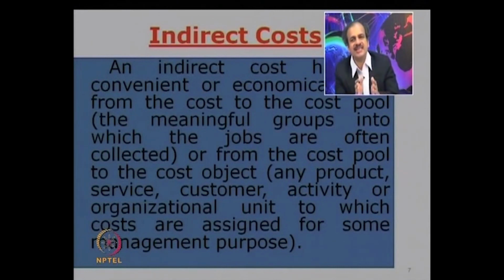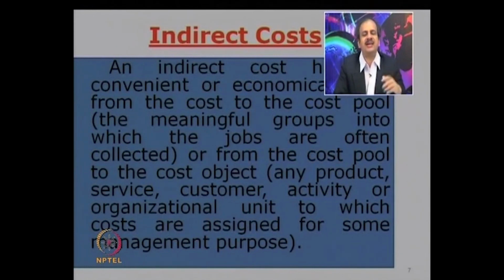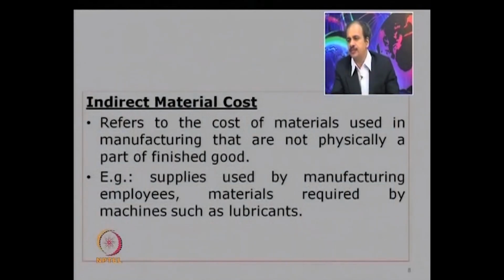What we are saying is something which is exclusively related to a particular product or a cost center, that is what is known as a direct cost. And costs of all which are common pool, which are combined, they are treated as indirect costs.